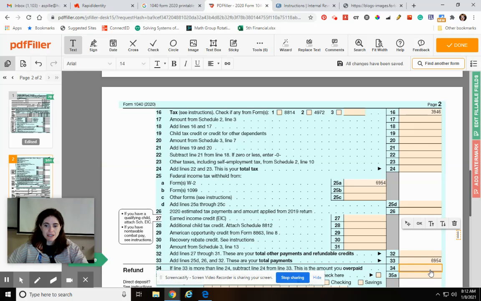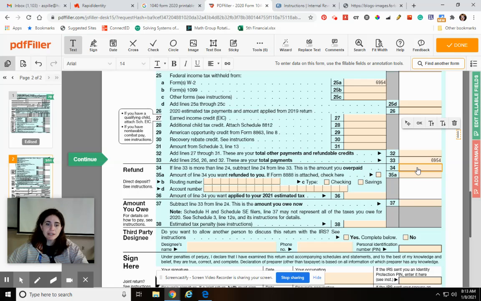So she'd get back like $1,008. I mean, $3,008. So that's what she would put here. Whatever you get right here when you subtract, that's your refund. And if you want that whole amount refunded to you, you would put the whole amount. This is information for your bank, so they'll mail you a check if you want, but it's a whole lot easier if you just get them to direct deposit it. You get it way, way faster. Usually they say 4 to 6 weeks, but I've never had one take longer than like 2 or 3 weeks. Usually, if you put the routing numbers in there and everything's straightforward, it's pretty quick.